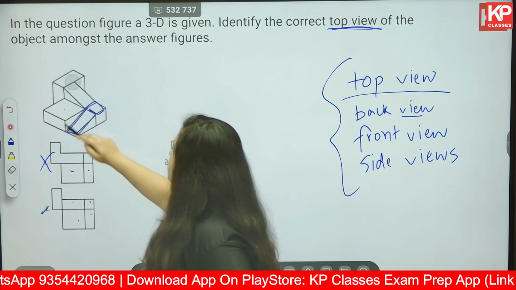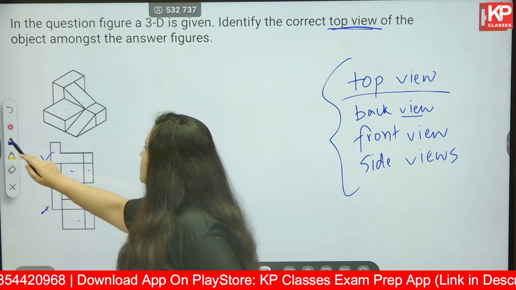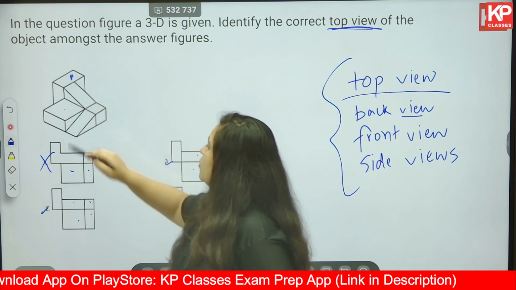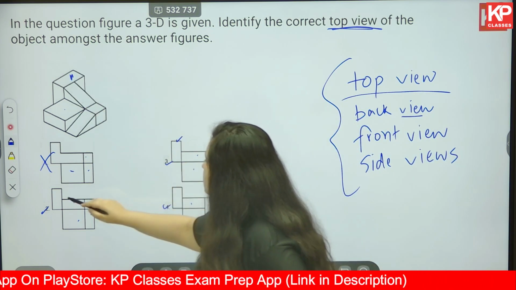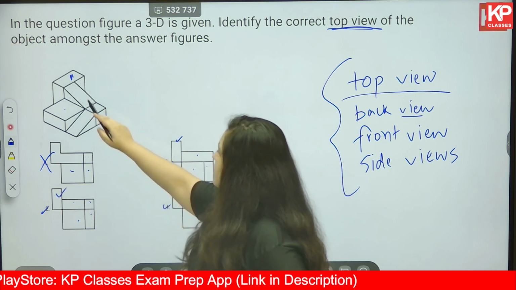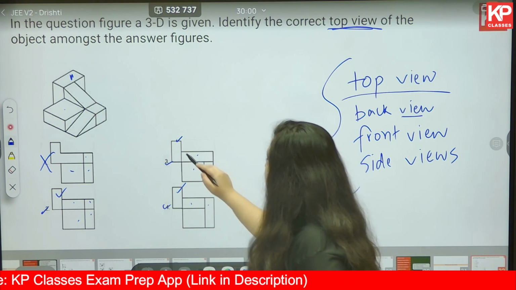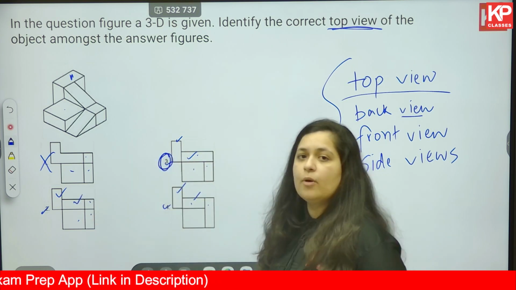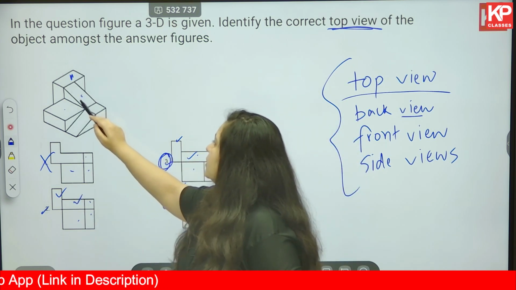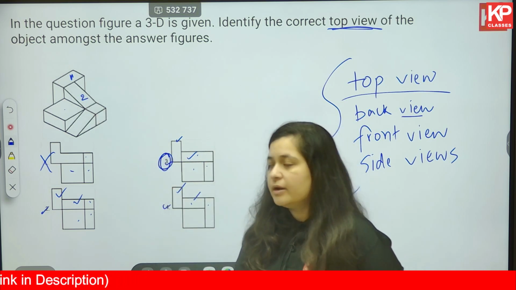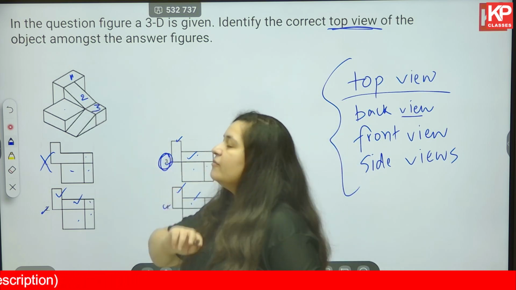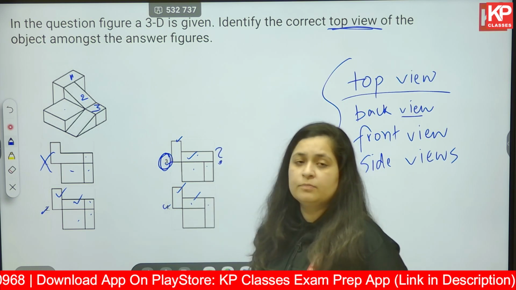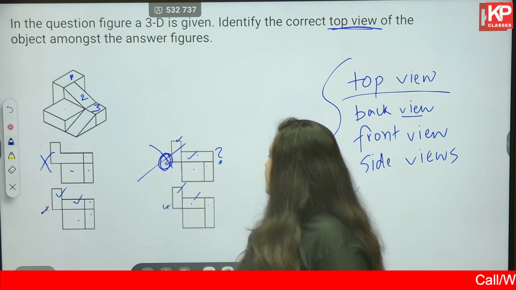Next, okay, the next one. Shape number 1, what should you get? A rectangle. Correct. Shape number 2, you must get a horizontal rectangle. Correct. But in option number 3, there is a problem. After this particular rectangle for solid number 2, you also have a solid number 3 over here, which is missing from option number 3. So this is also eliminated.